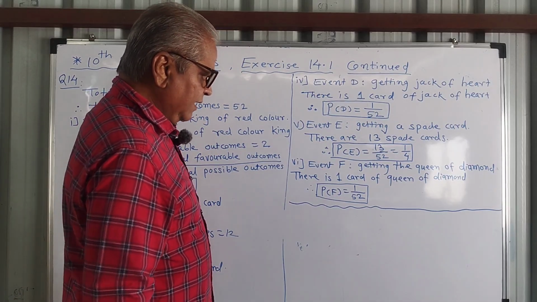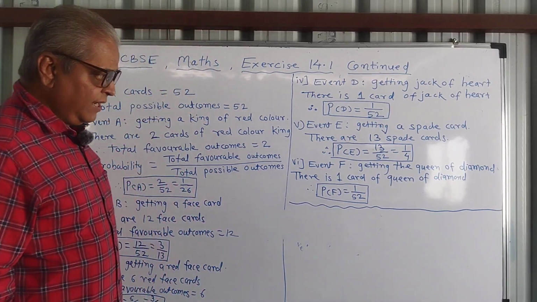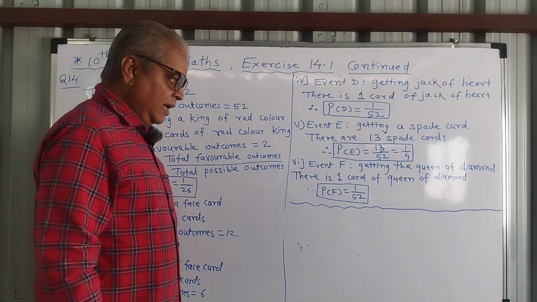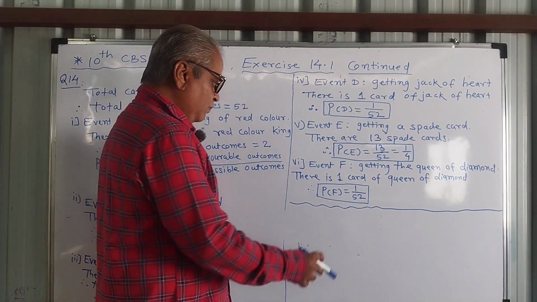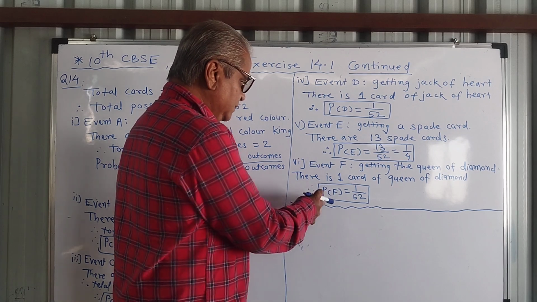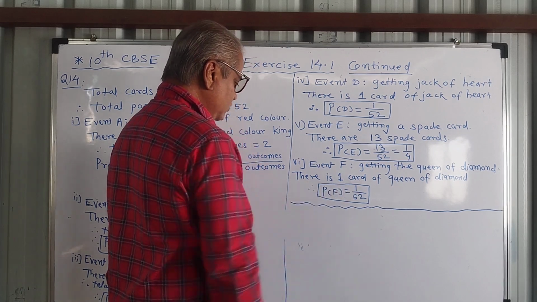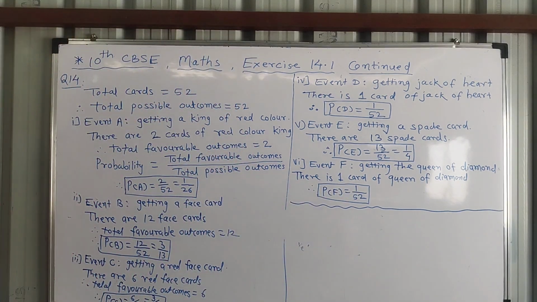And last event, event F, getting a queen of diamond. Again, only one queen of diamond. So that's why favorable outcomes 1. So probability of this event, that is P of F, is equal to 1 upon 52.